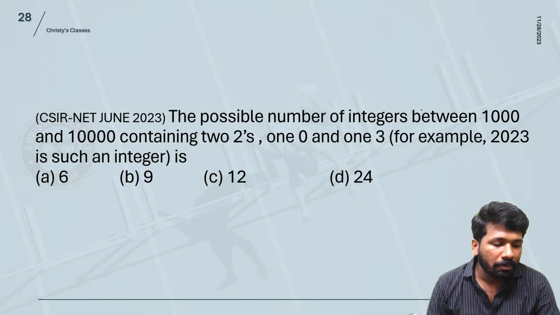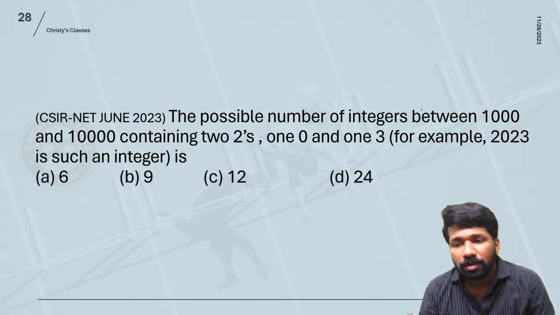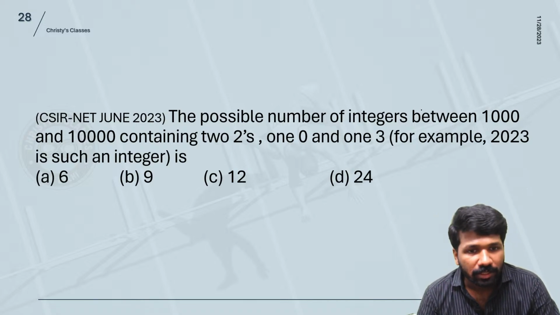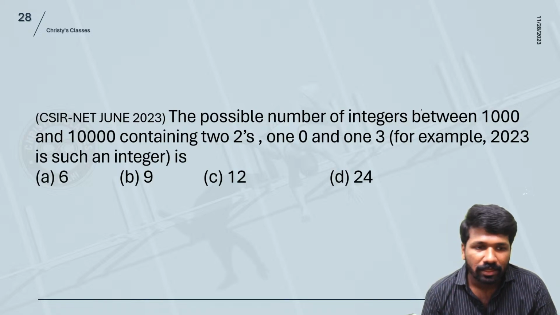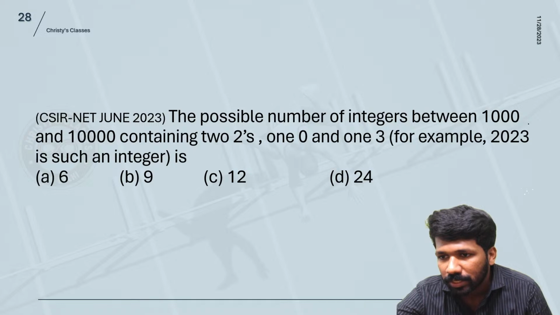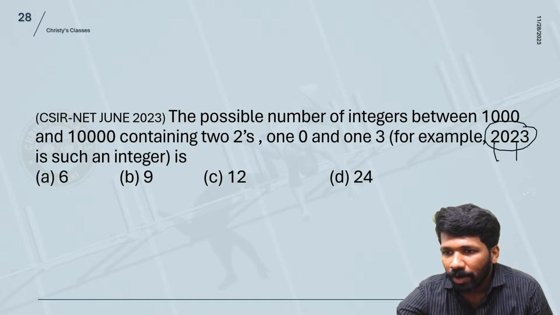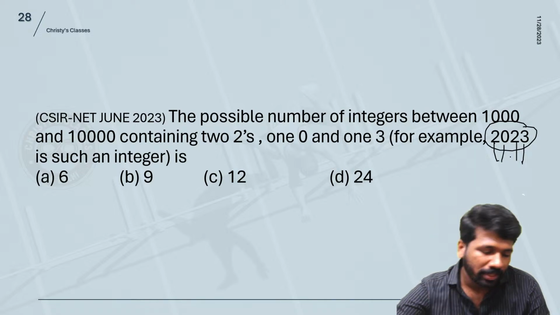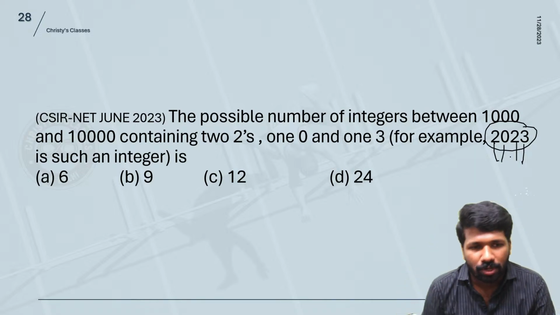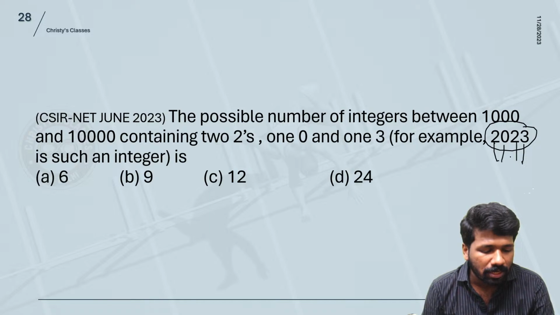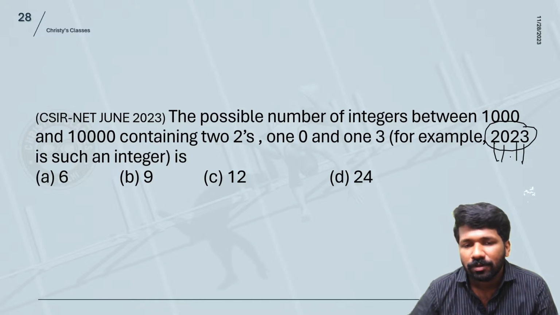Okay, due to lack of time, I will start explaining. The problem: the possible number of integers between 1000 and 10,000 containing two 2's, one 0 and one 3. For example, 2023 is an example. Two 2's are here, one 3 is here, one 0 is here. That means here constraints are more. You should be very careful.